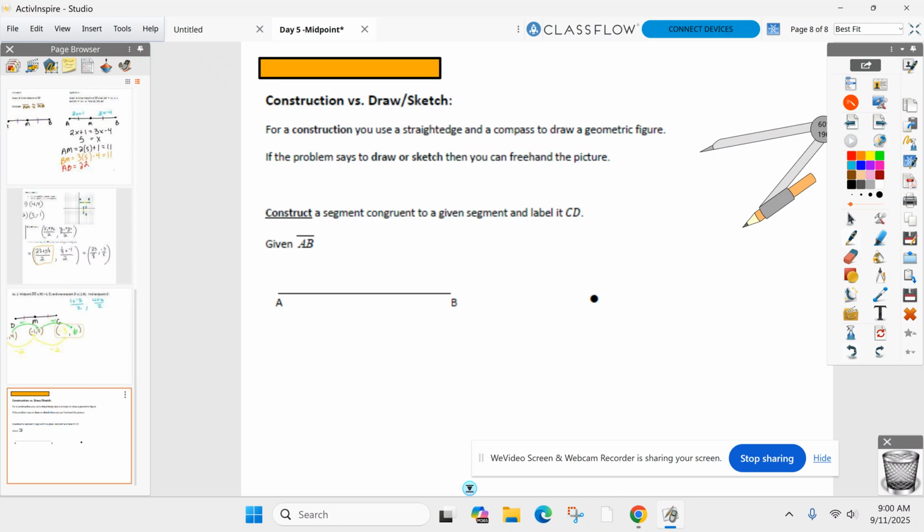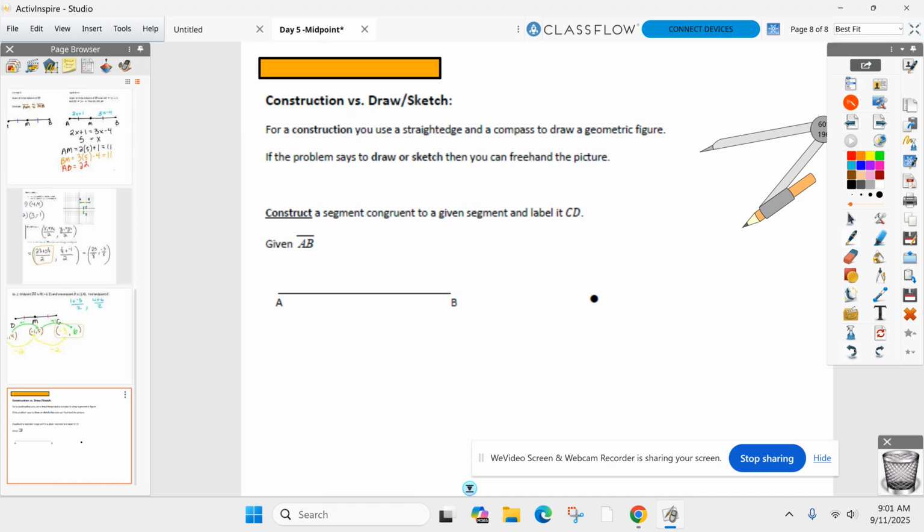All right, so here we go. First thing up, how do you know you are doing a problem that requires your compass and straight edge? The directions say "construct," short for construction. Anytime you do a construction in this class, you need your compass and straight edge. If it says draw, you don't need them. Just pick up your pencil and draw what's being asked. When you see the word construct or construction, that's when I need this ready to roll.